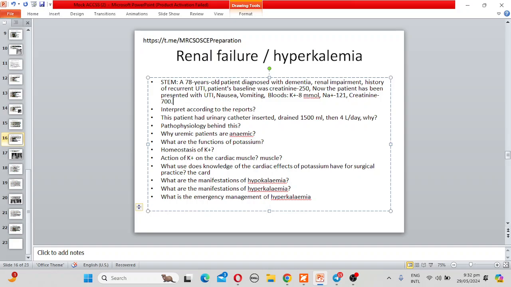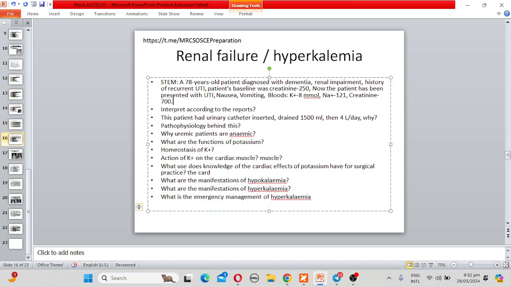I will manage this patient according to the care of critically ill surgical patient protocol, following ABCDE. After stabilizing the patient's airway and breathing, I will first monitor the cardiac activity of the patient, and stop any potassium infusing solution, and instead I want to give 10 ml of 10% solution of calcium gluconate in 10 minutes.